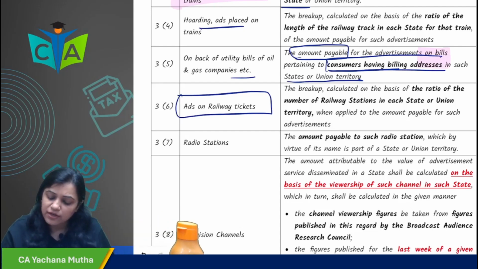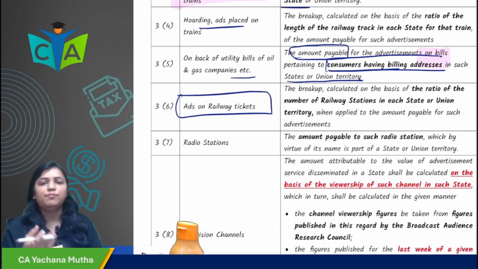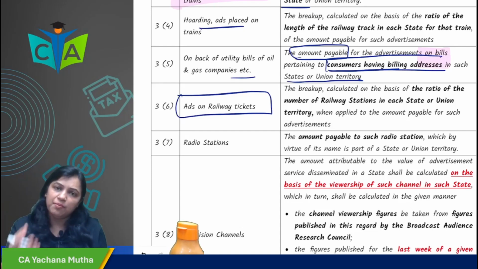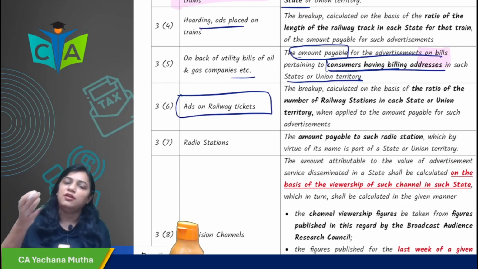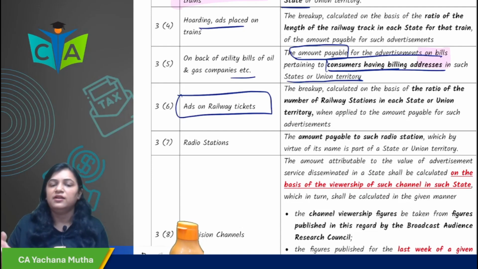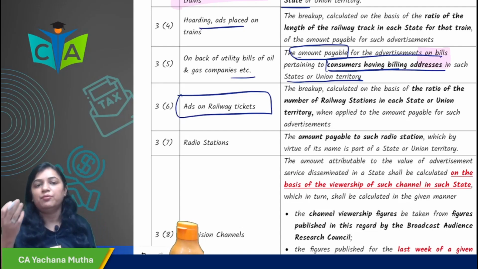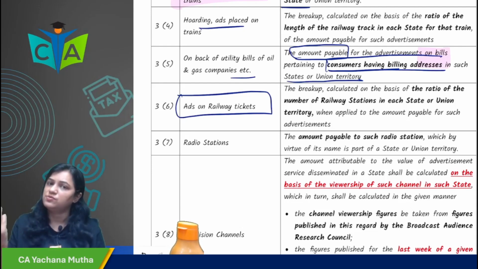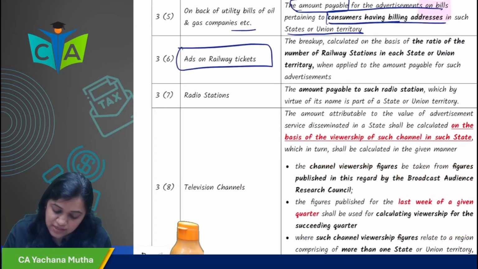So how will it be calculated? It will be calculated on the basis of the ratio of the number of railway stations in a state or union territory. So for example, in Maharashtra there are 200 railway stations. In Madhya Pradesh, for example, there are 100 railway stations. So some ad is given. In that case, it will be apportioned on the basis of 2:1. The place of supply would be both Maharashtra as well as Madhya Pradesh. The value would be apportioned on the basis of 2:1. I hope it is clear.